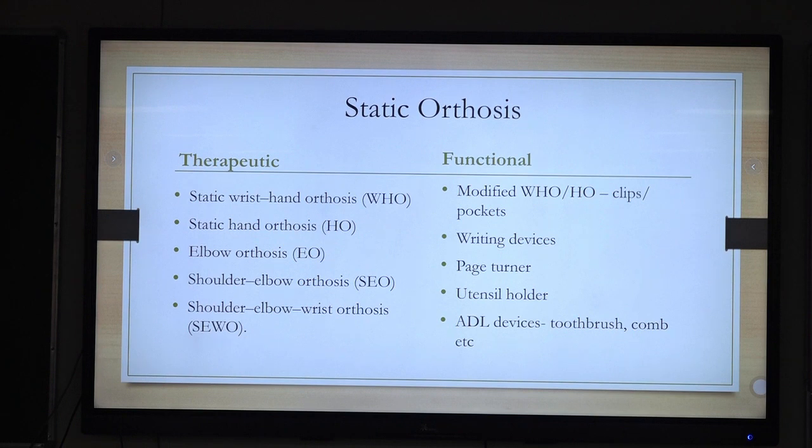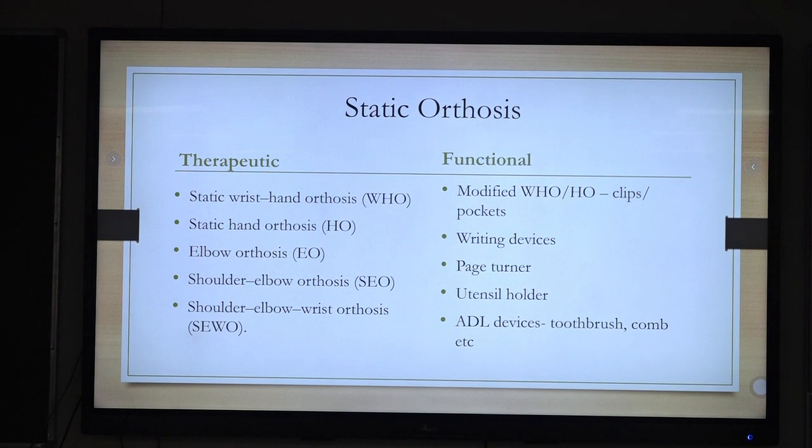On the left of my screen is therapeutic, that is static wrist hand orthosis, static hand orthosis, static elbow orthosis. But when it becomes functional, if we attach any functional attachment to any hand orthosis or wrist hand orthosis, the same static orthosis can become a functional orthosis.